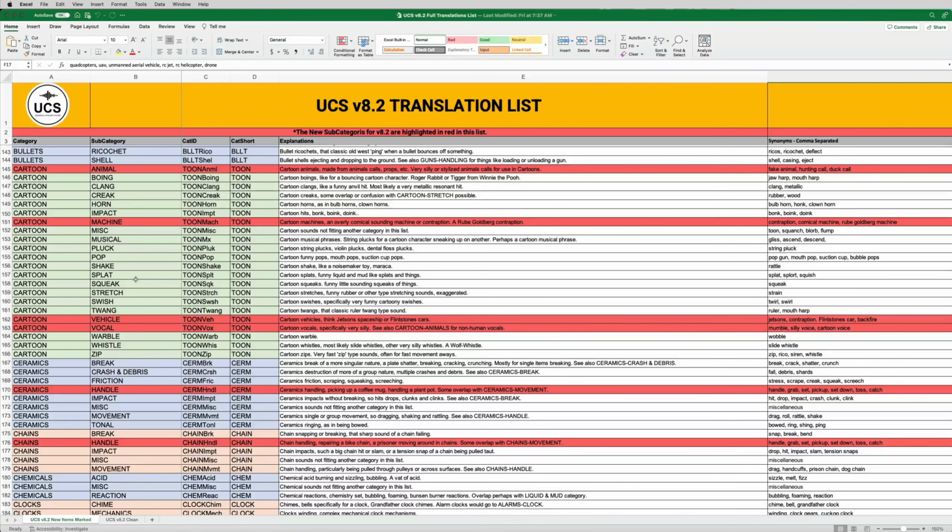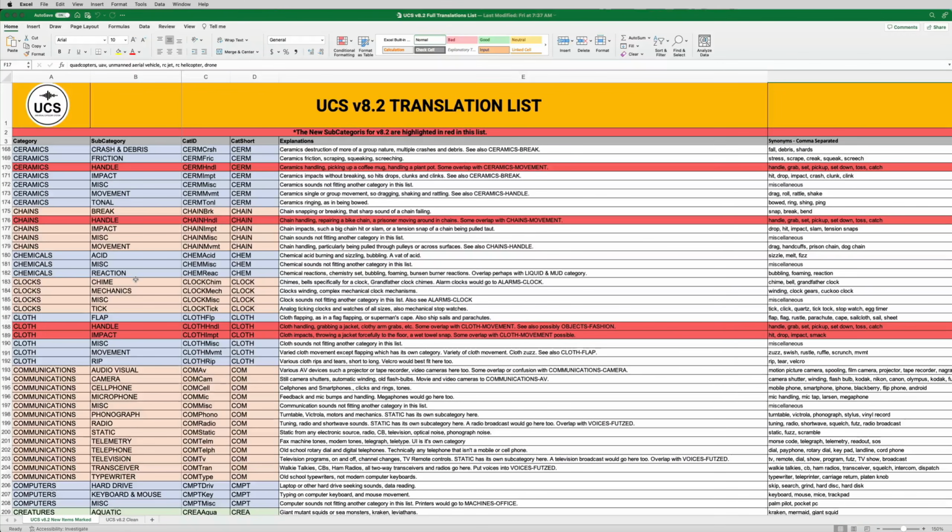Kai had brought up a few interesting additions to the cartoon category, so they've been added. So cartoon animal, cartoon machines, cartoon vehicles, and cartoon vocals. Just trying to fill out the cartoon category with certain stylistic things that tend to pop up a lot in cartoons. So that's been expanded a bit.